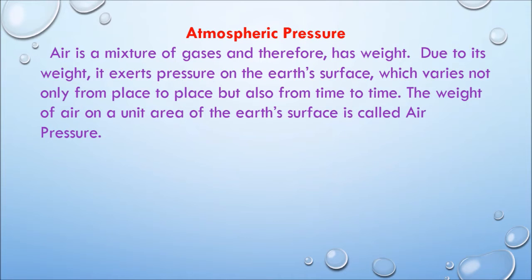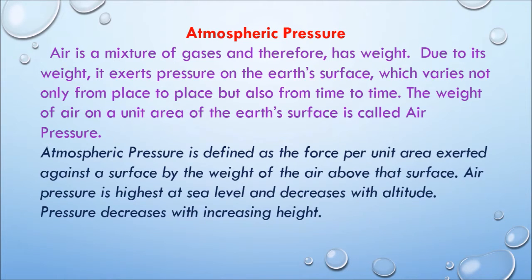Air is a mixture of gases and therefore has weight. Due to its weight, it exerts pressure on the Earth's surface, which varies not only from place to place but also from time to time. The weight of air on a unit area of the Earth's surface is called air pressure.